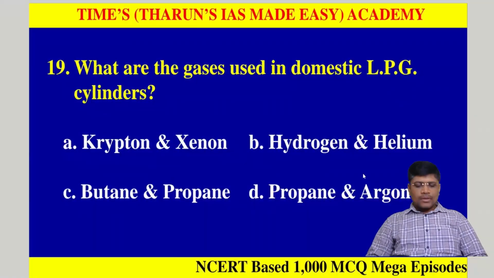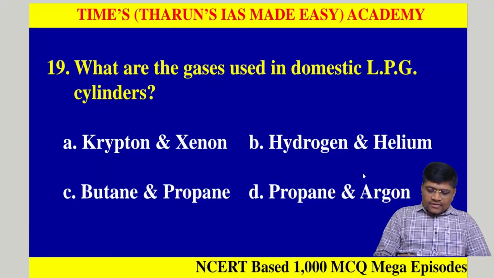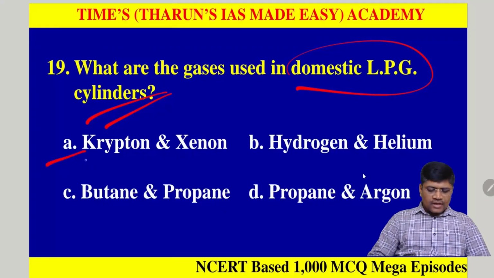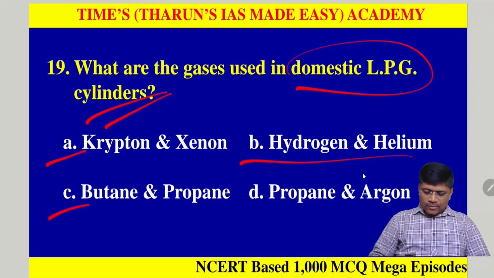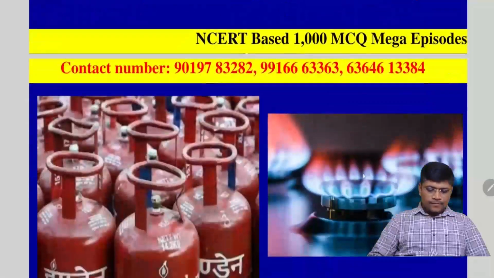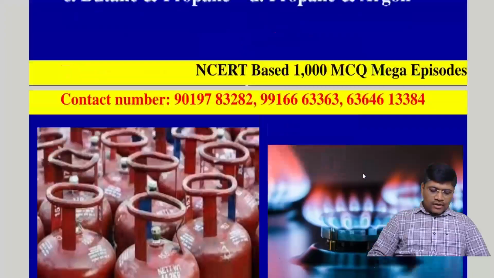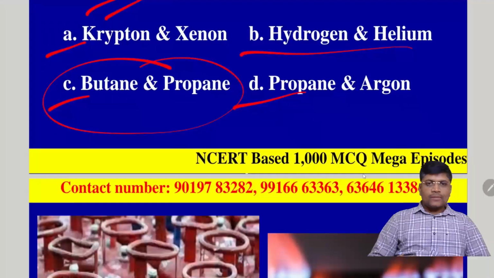So next question, number 19. What are the gases used in the domestic LPG cylinders? Option A says krypton and xenon. Option B, hydrogen and helium. C, butane and propane. D, propane and argon. Okay, so LPG refers to liquefied petroleum gas. So we know that it is option C, butane and propane.